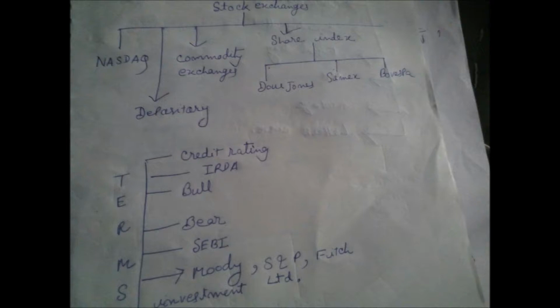Then there are some other terms related to the capital market: IRDA, Insurance Regulatory and Development Authority, and SEBI, Securities and Exchange Board of India. What are their functions and their role in the capital market in India? Their role and importance in the capital market of India. Another two terms: bull, B-U-L-L, and bear, B-E-A-R. So these are the terms related to the capital market.